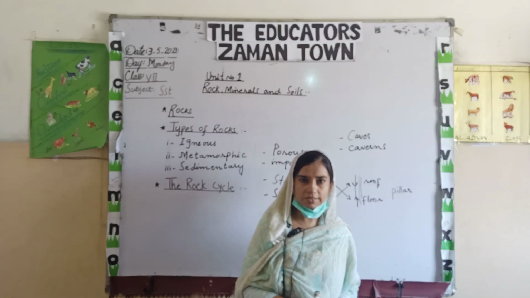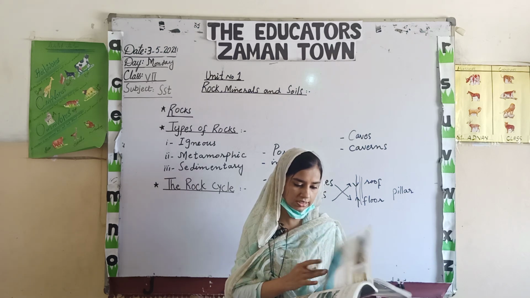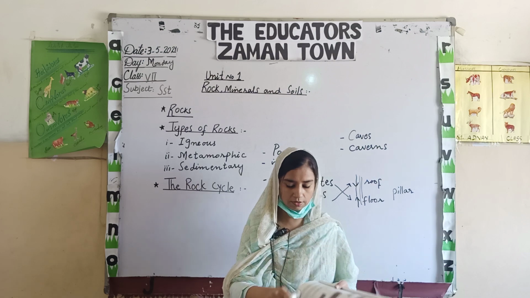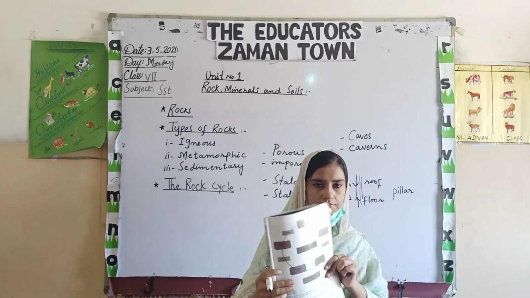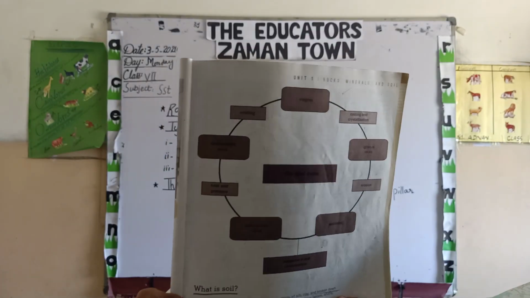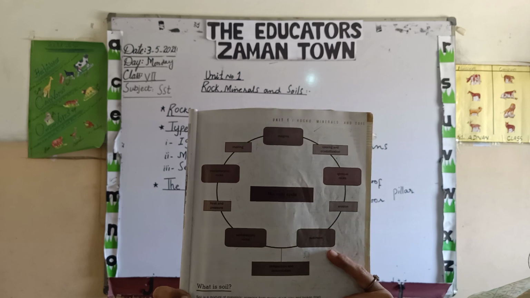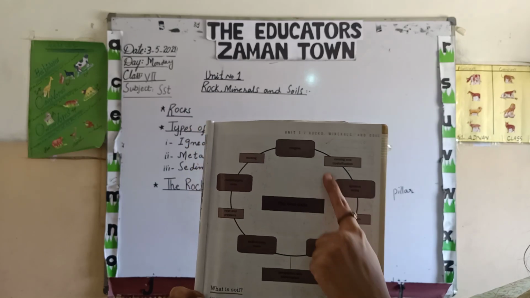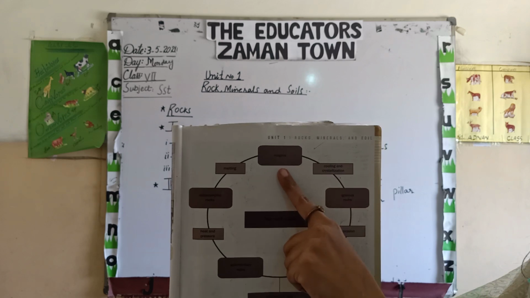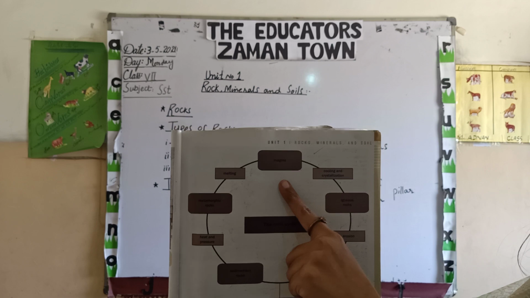Now we will start our rock cycle. You may see the diagram of the rock cycle that is present on page number 7. Look at this, this is the rock cycle. This cycle starts from the very initial stage, that is the magma. Magma is the molten rock that is present inside our earth crust.